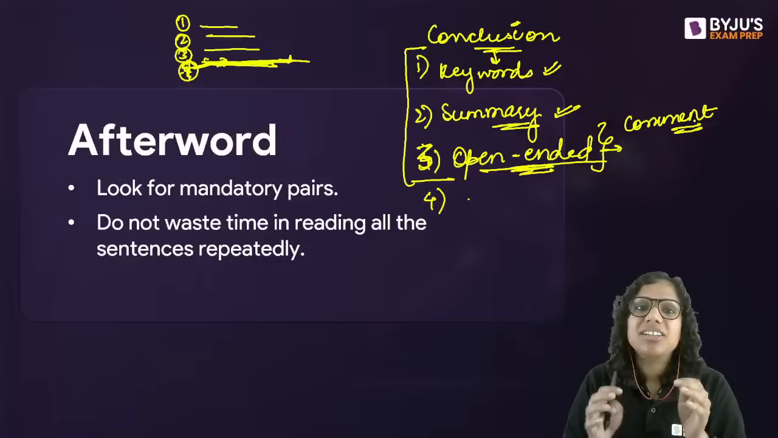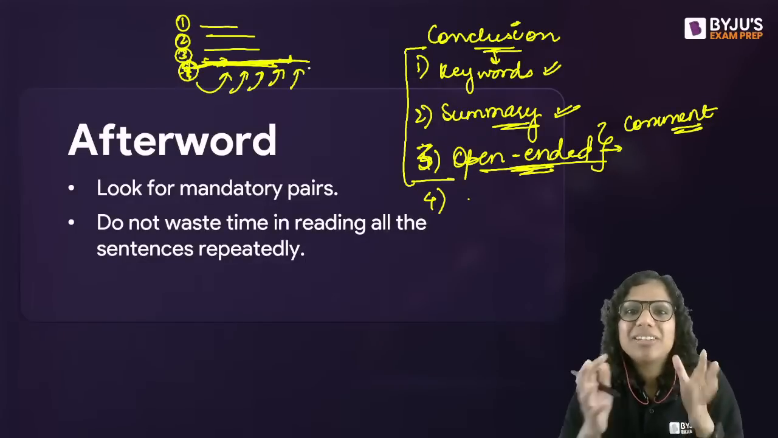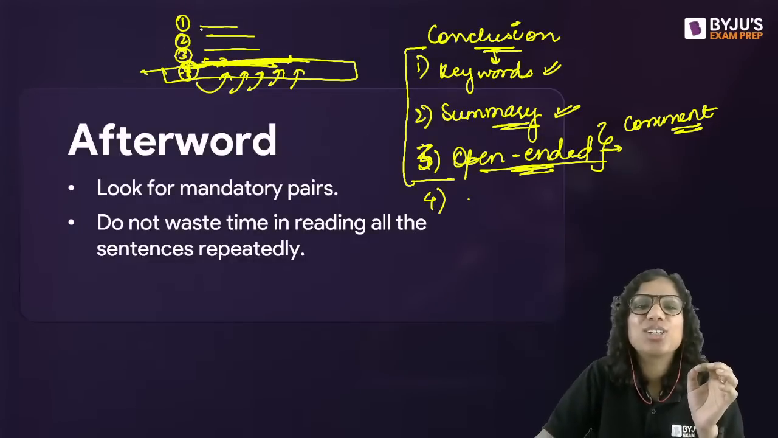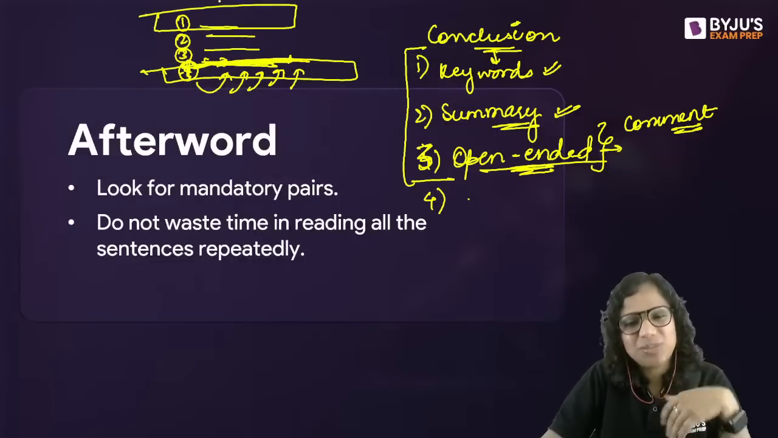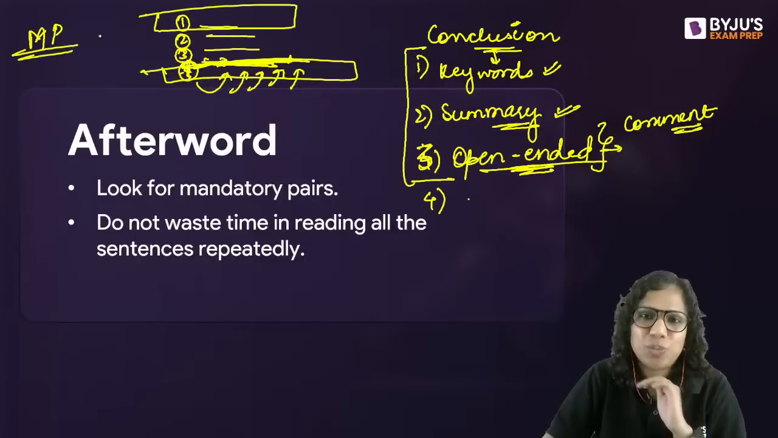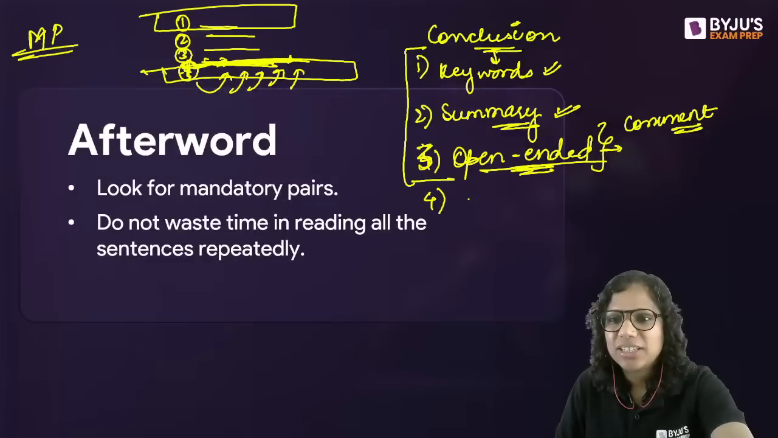If the closing statement is like this, then you shouldn't be very hell-bent, you shouldn't be very stubborn about first spotting the conclusive statement or first spotting the opening statement and then only proceeding. So the foolproof approach is always the mandatory pair approach.